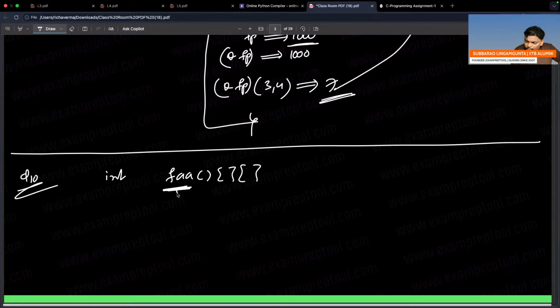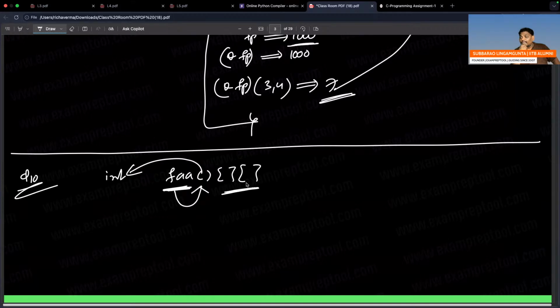FAA is a function which doesn't take anything and returns an integer. How will this integer point to this double array? So it is an invalid declaration. FAA is a function which doesn't take anything, which returns int, how?